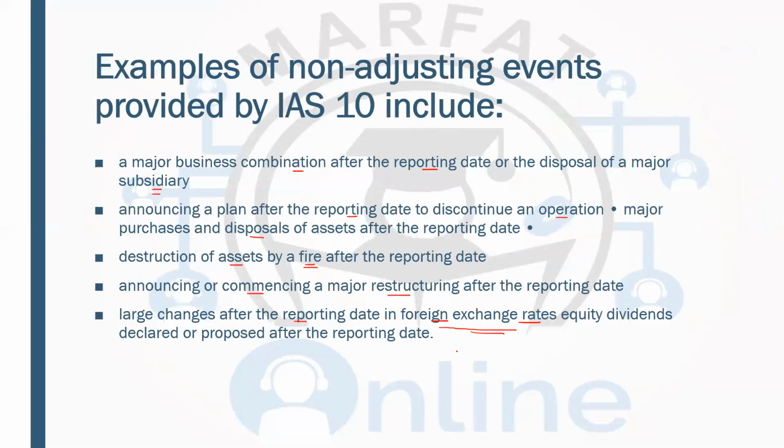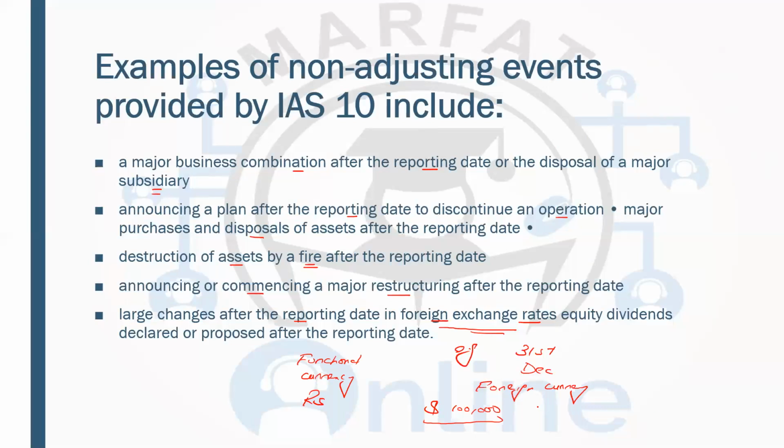Now say for example, the entity was having some foreign currency at year end, say for example $100,000. And the functional currency of the entity, for example, is rupees. Now, the company is having $100,000 at the year end.